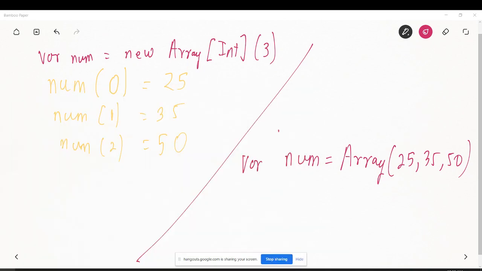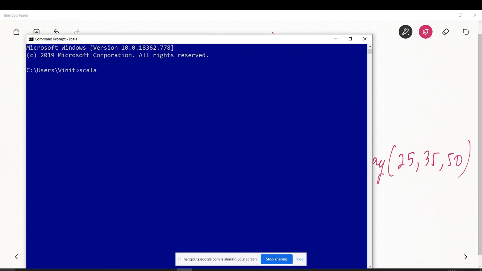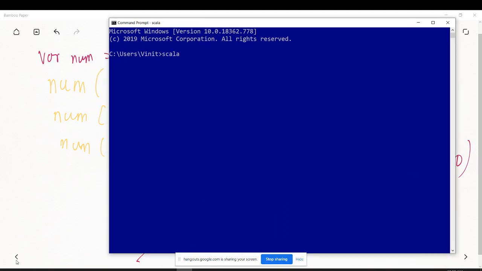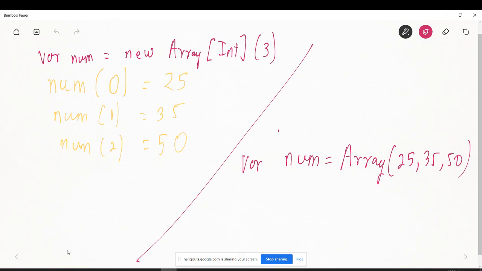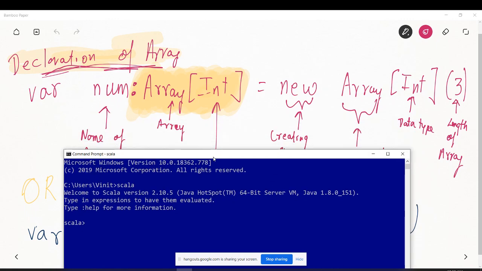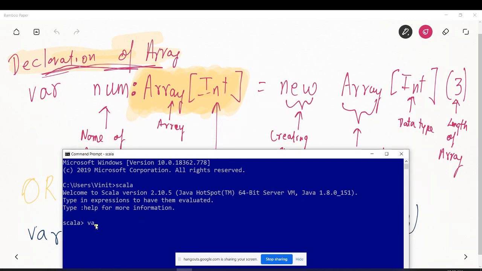So let's do a practical and see. Let's start a command line and run Scala. We'll start with the declaration of an array. As we saw above, what we need to write is var num, which is of type Array of integers, is equal to new Array of type Int again and 3, occurrence is 3.